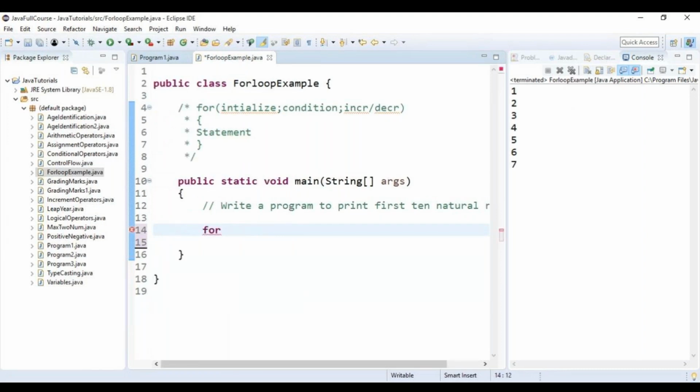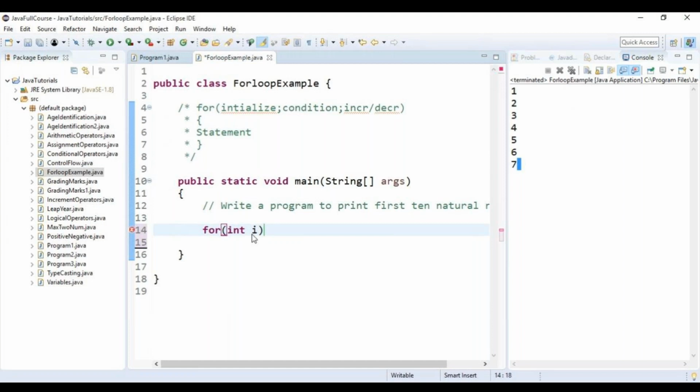How to write the for loop? What is the keyword which we use? Initialization, condition. For i is equal to. Okay, we will take the help of a variable. Normally, whenever we are writing loops, i, j, k are the variables which we use for the initialization.